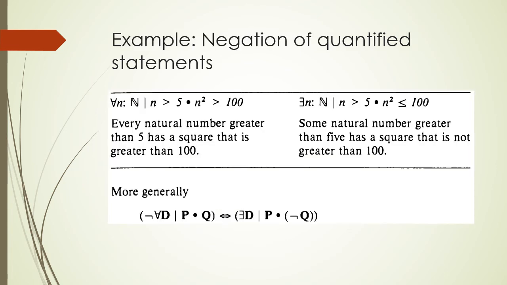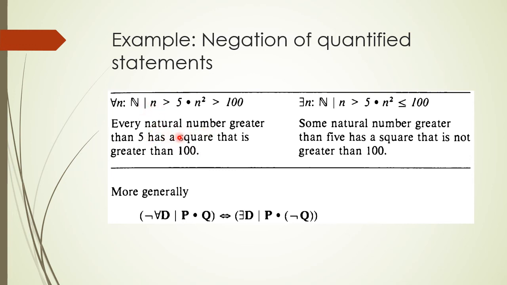Now consider an example of the negation of a universally quantified statement. We have a universally quantified statement: every natural number greater than 5 has a square that is greater than 100. We have a constraint on the domain: every natural number which is greater than 5.